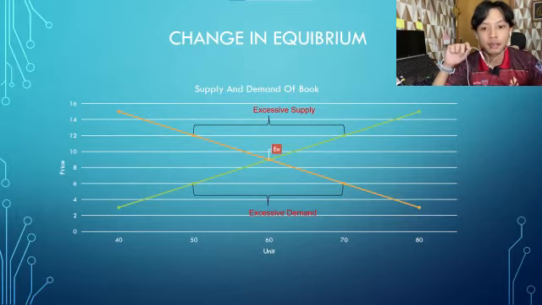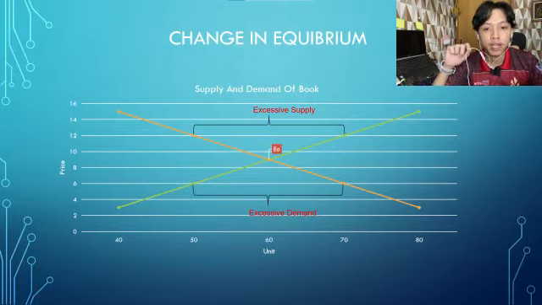So lastly, book market imbalance occurs due to excess demand. The demand quantity is 50 units, but the supply quantity is 70 units. So there is an excess demand of 20 units.